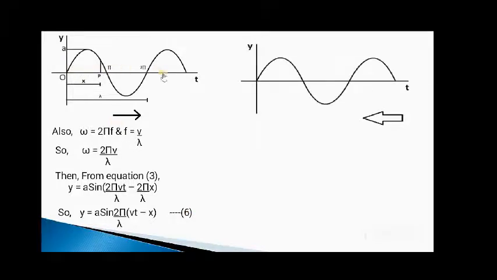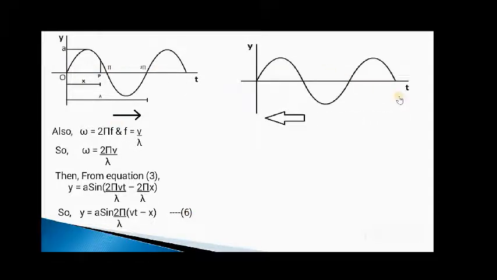Now when we key in this value in the above equation, we will get y equal to a sine 2 pi v into t by lambda minus 2 pi x by lambda. Here we have 2 pi by lambda as common. So we can write this displacement equation as y is equal to a sine 2 pi by lambda times (vt minus x). This is taken to be equation number 6, which is the required equation of progressive wave in another form. Here we have considered a wave that travels in the forward direction.